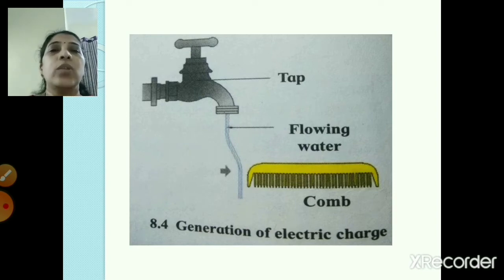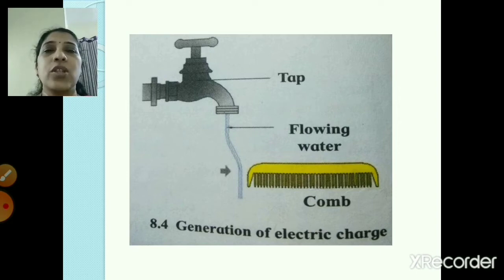Now once you remove the comb, what will happen? Once you remove the comb, there will be no charge near the flowing water. So the water will flow as it was flowing initially, right? So what we can conclude from this experiment, children, is that for as long as you keep the charged comb near the flowing water, the water will be attracted towards the comb. Once you remove the charged comb, the water will come back to its original position. There will be no charge on that flowing water.